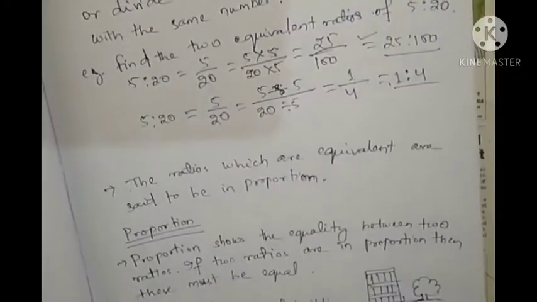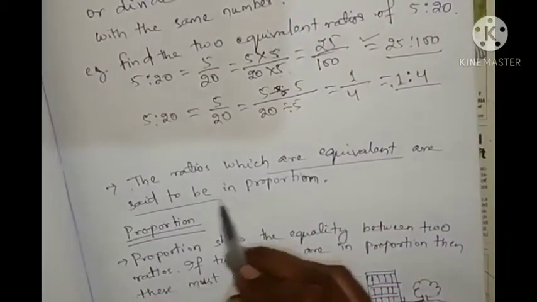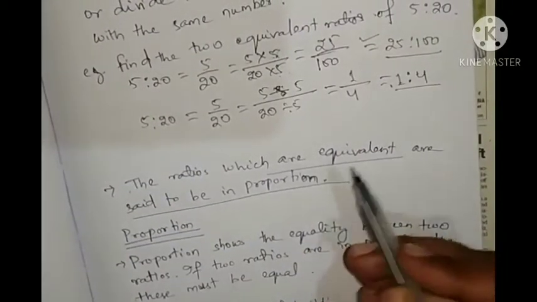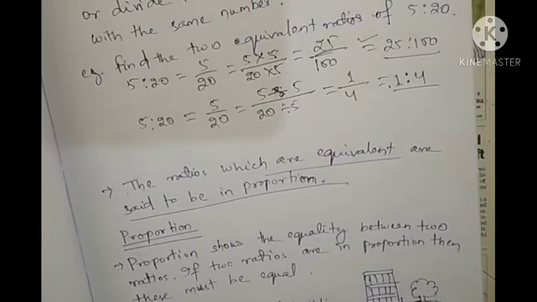So what do you say? The ratios which are equivalent are said to be in proportion. So after ratio, what will come? Proportion. It means when two ratios are equivalent or equal, they are in proportion.